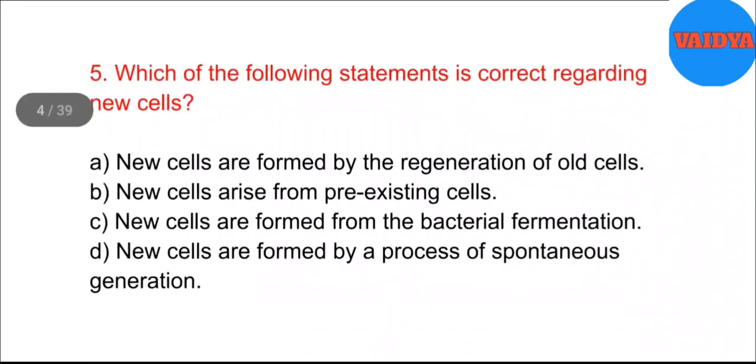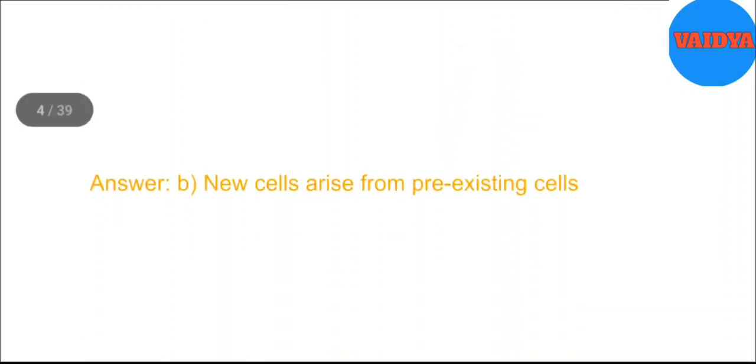5. Which of the following statements is correct regarding new cells? A. New cells are formed by the regeneration of old cells. B. New cells arise from pre-existing cells. C. New cells are formed from the bacterial fermentation. D. New cells are formed by a process of spontaneous generation. Answer: B. New cells arise from pre-existing cells.